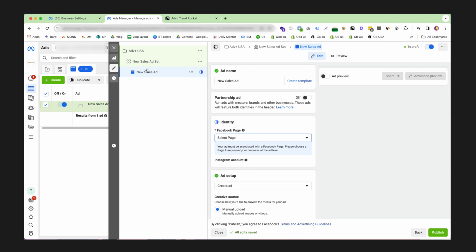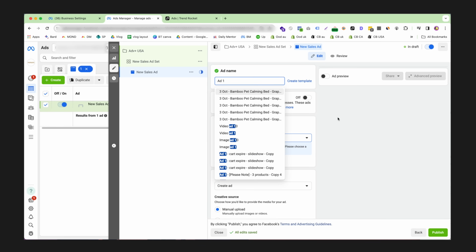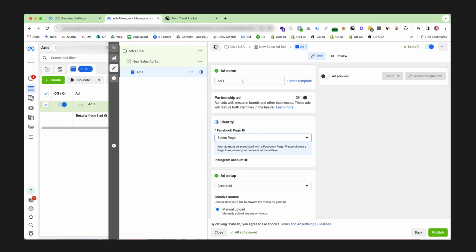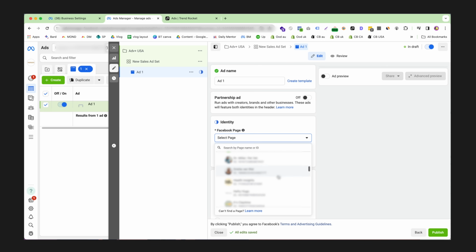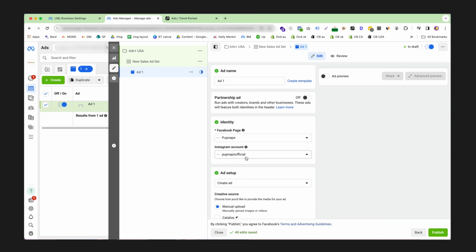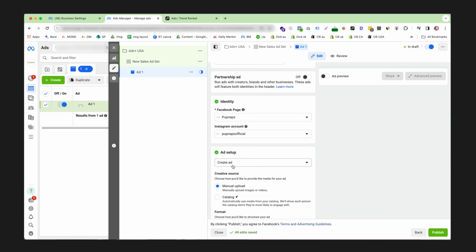The next step is we simply come into our ads manager and we go into the ads level. Remember, we've set up the campaign level, we've set up the ad set level. Now it's time to set up our first ever ad. Now, unlike the campaign level and the broad ad set level, we're going to actually create multiple ads. So for this ad, we can do ad 1, and you can just label that something simple that you will remember what that type of ad is. Then we select the correct page that we're going to use and select the correct Instagram account that we're going to use and click create ad.